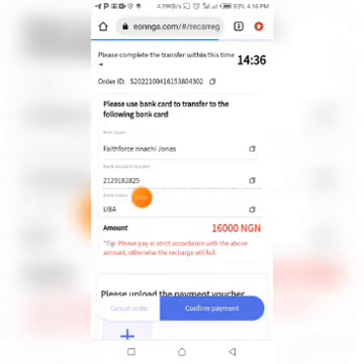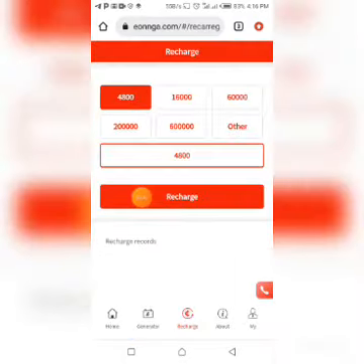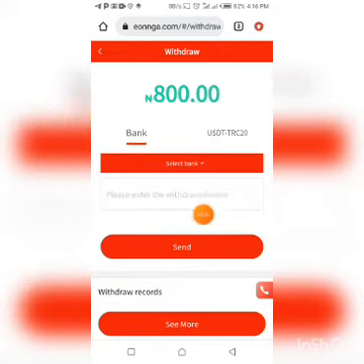Very easy. Then when you want to withdraw from your account, on this same home page, what you do right here is click on withdraw, and just follow the instructions to withdraw your money from the platform. As easy as that. When you click on withdraw, you select either bank or TRC20, then proceed with the process to complete your withdrawal, guys.